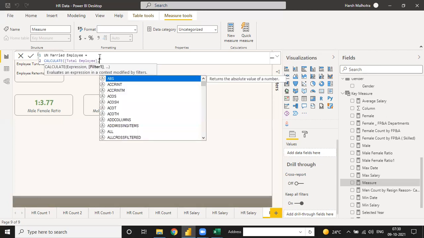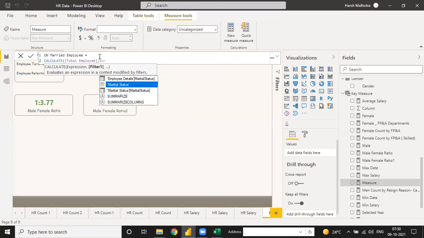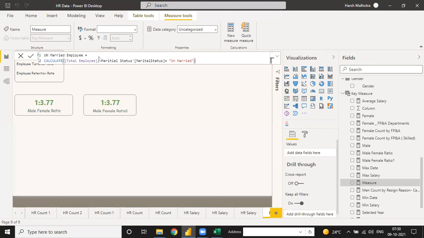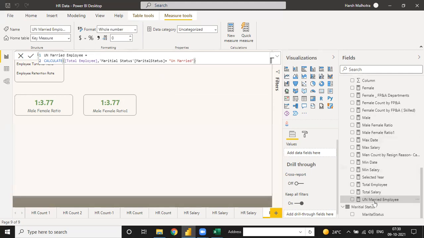Comma, employee column. Okay, so table name, column name, marital status, right? Marital status equal to unmarried. When you click on enter, it's unmarried. Okay.